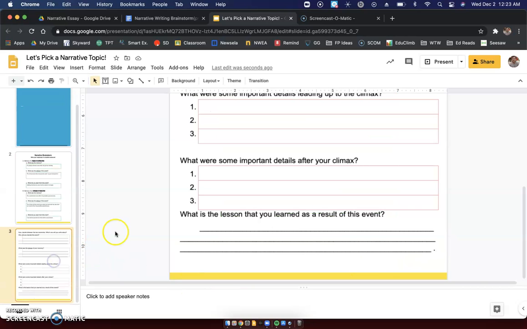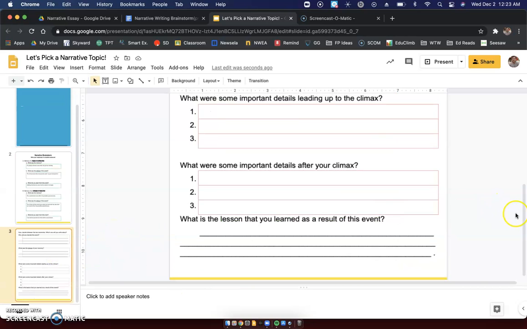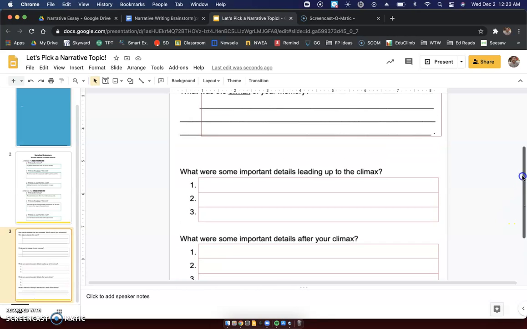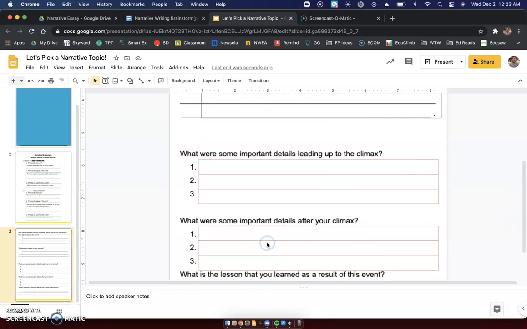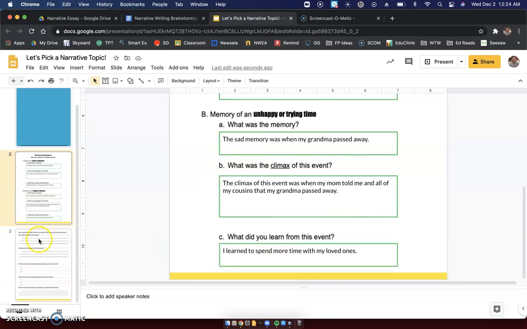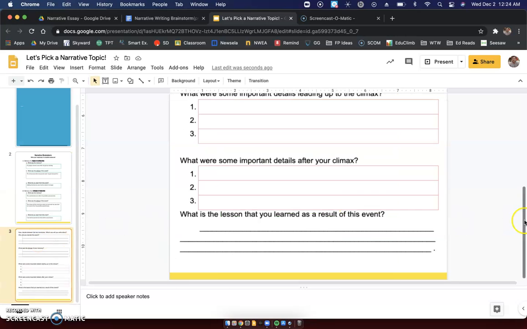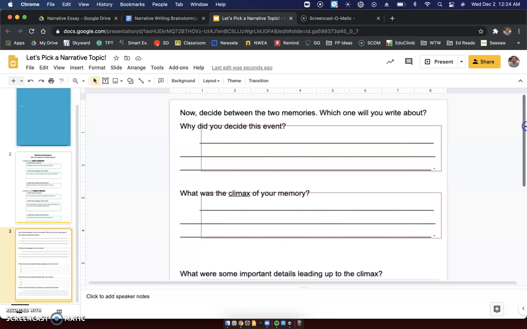But I'm going to go down to slide number 3. And this is where we're actually going to pick a topic. Okay, here we go. Here's the top of the next slide. And this is the last thing that we'll do for today. So you have 2 memories you talked about on the slide before. You talked about a happy memory, talked about a sad memory. Now what we're going to do is we're going to look at those 2, and we're going to pick one.